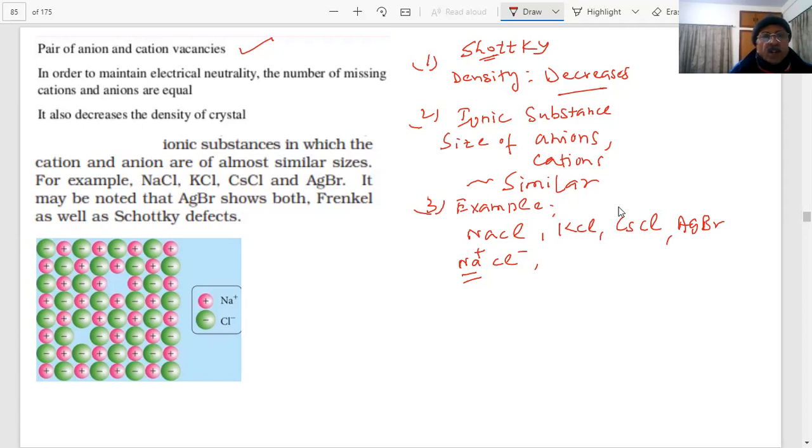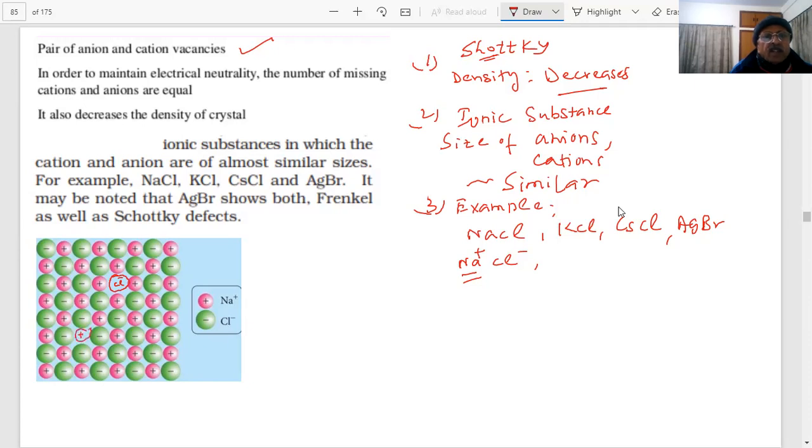NaCl crystal. If we see, this positive one is not there. Which one is not there? Negative, that is our Cl. This is not there. And here, negative, positive, that one is the positive sodium ion.